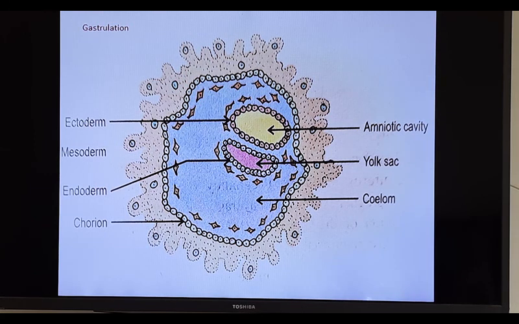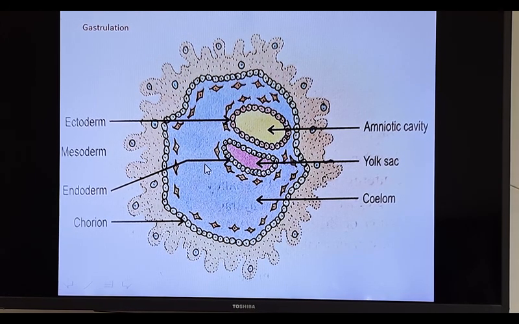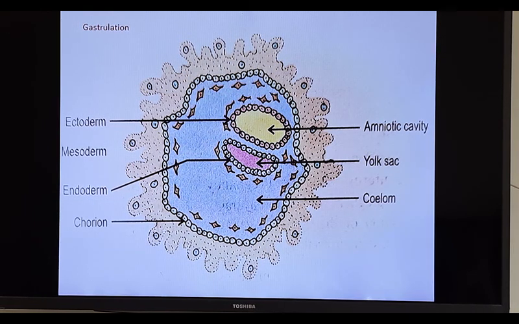Then formation of mesoderm. The cells present on the hind end of the embryonic disc start rapidly dividing and redividing, and they spread between the trophoblast and endoderm.